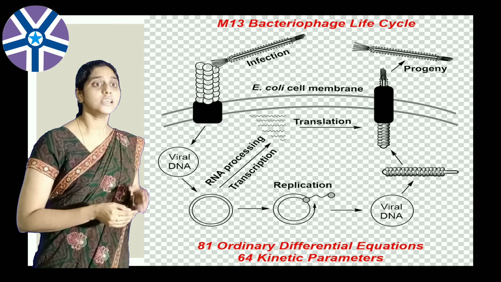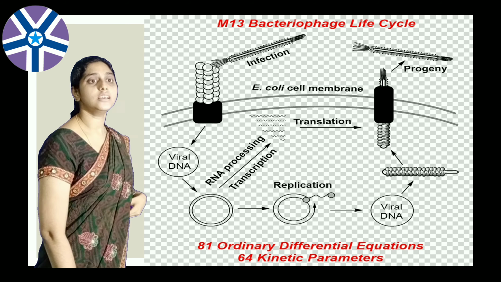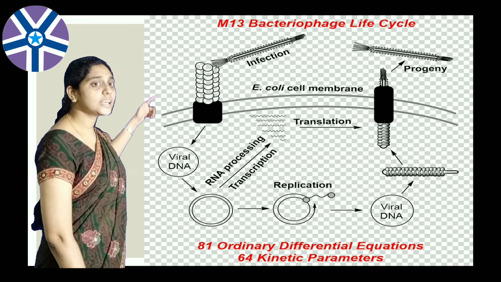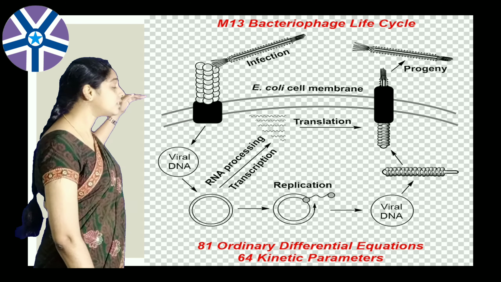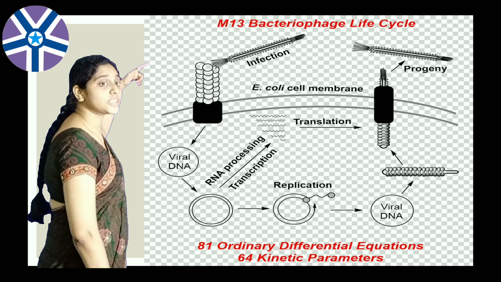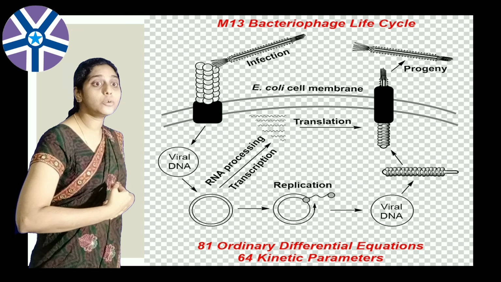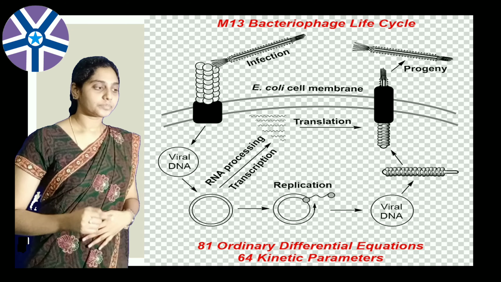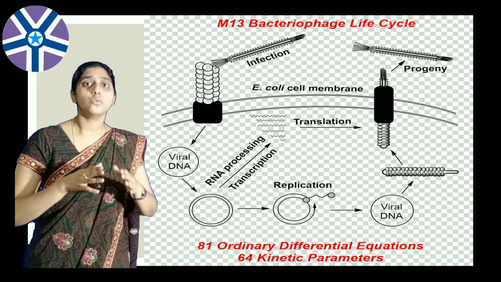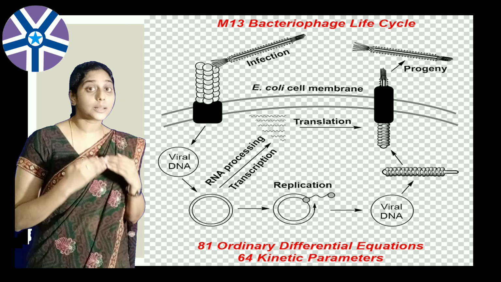And next, here we observe the diagram of the M13 bacteriophage life cycle. Here we observe the E. coli cell membrane, and the infectious phase occurs, that is the viral DNA is transformed and transcribed. What is replication? Synthesis of DNA from DNA is called replication.